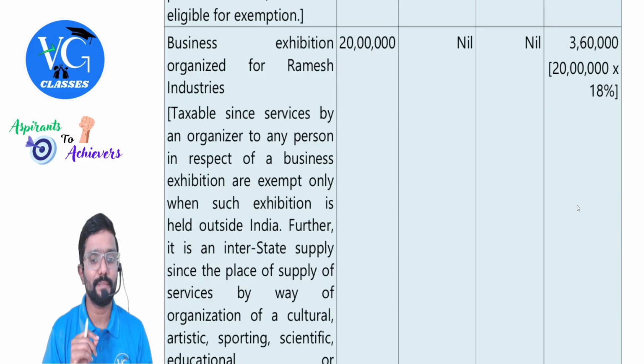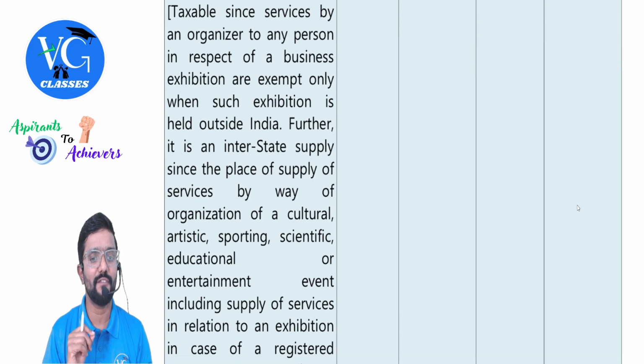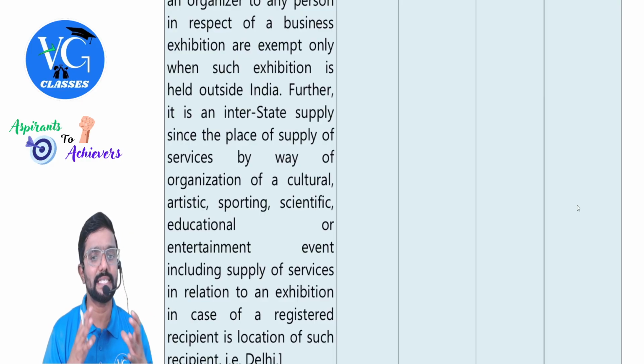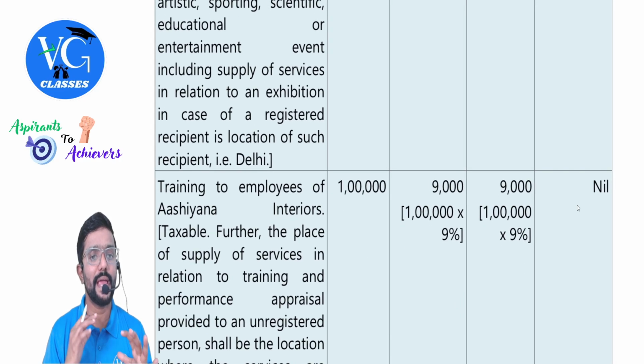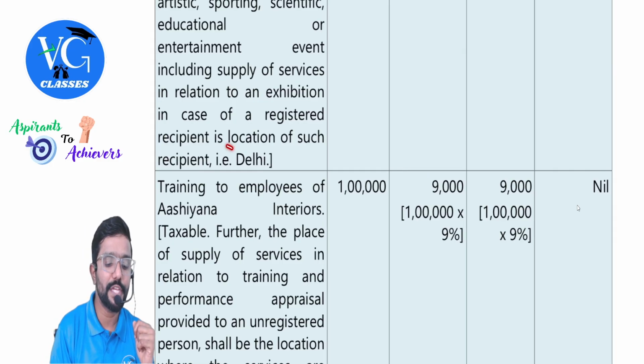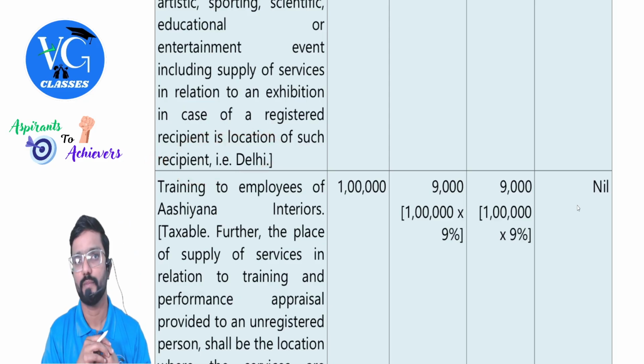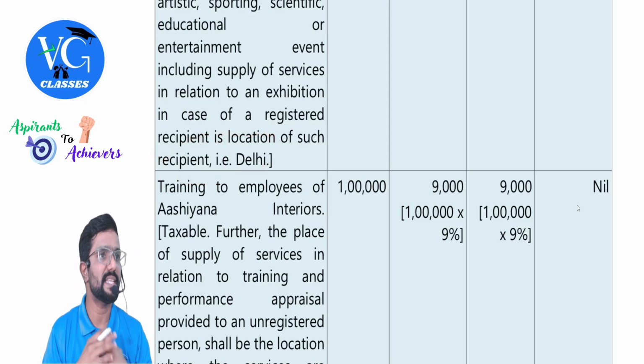Further, it is an interstate supply since the place of supply of services by way of organization of cultural, artistic, sporting, scientific, education or entertainment event, including supply of services in relation to exhibition, in case of a registered recipient is the location of the recipient, which is Delhi. Place of supply is Delhi, hence interstate supply.